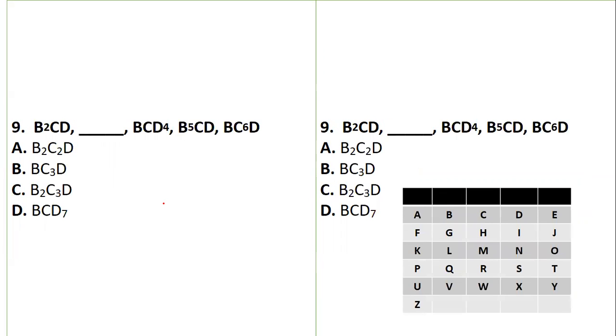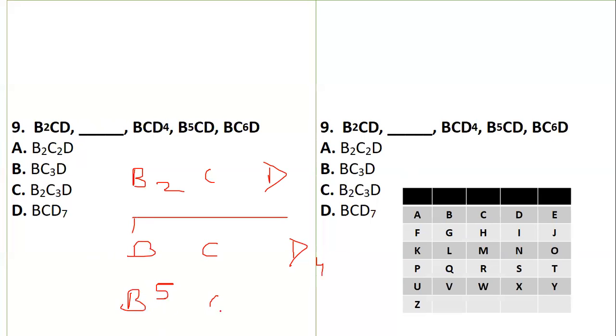Now this question is a little bit different in form, but again, if you want, you can write it singly. So B2, then we have C and D. Then we have a dash. Then we have B, C, D, 4. Then we have B, 5, C, D. So we'll see what is common in this. B, C, 6, D. If you see, the alphabets are common: B, C, D, B, C, D, B, C, D. But if you see the sequencing, here it is for B. Next is a dash, then next is D.